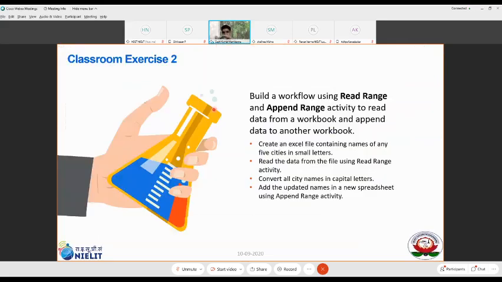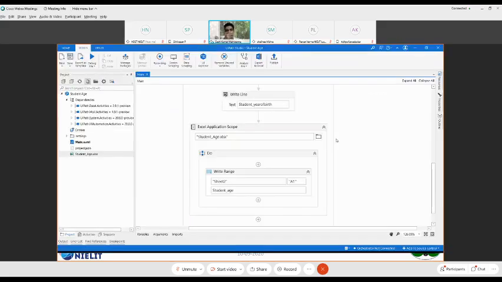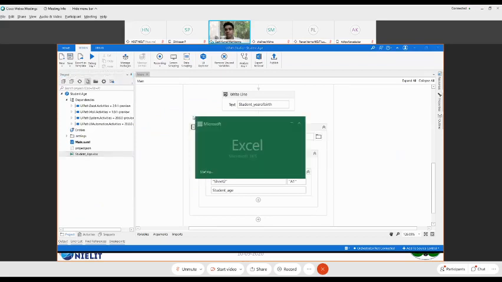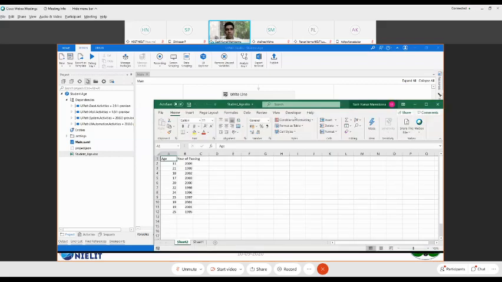So that was the first exercise. This is the second exercise. We are going to build a workflow again using read range, but this time we are going to use an append range activity as well, to read data from a workbook and append data to another workbook. Successfully this got executed, so let's quickly open that file and see. Obviously you'll have the output because we enabled it. See, in sheet 2, we calculated the ages, so it's all fine.